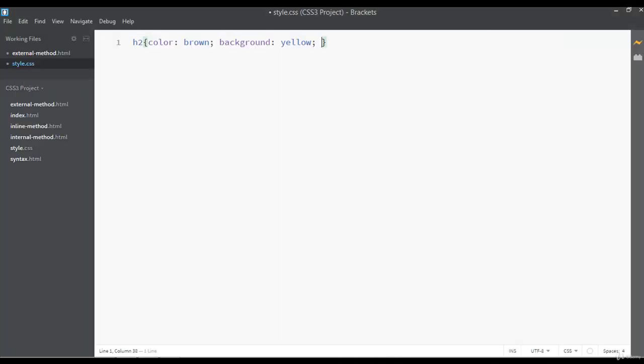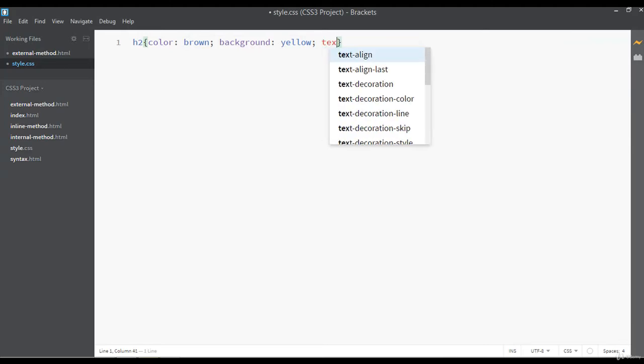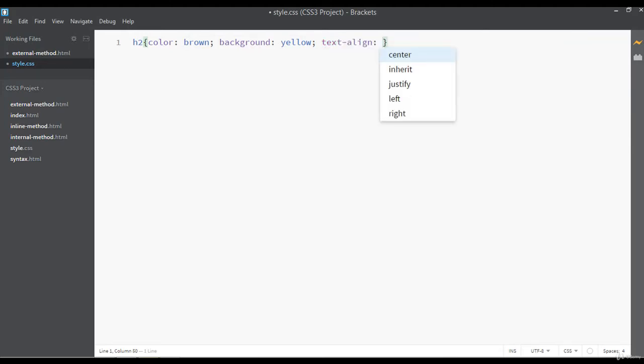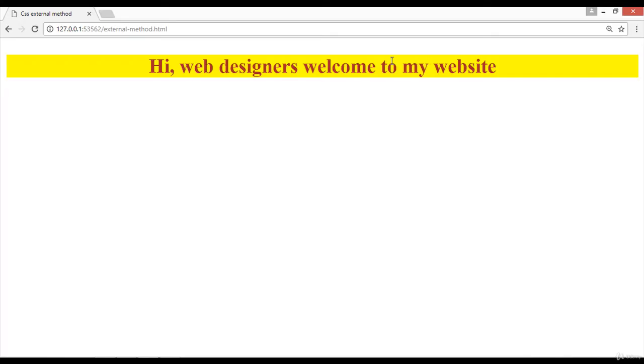You can say text-align center, text-align center. You can save and see the preview. Now it's in the center. It means this is working perfectly.